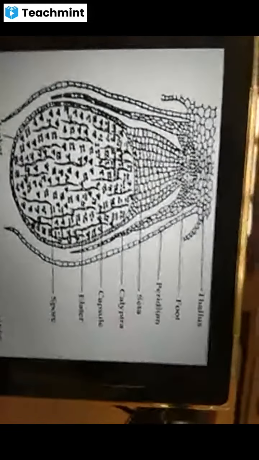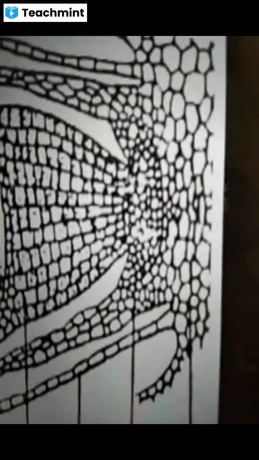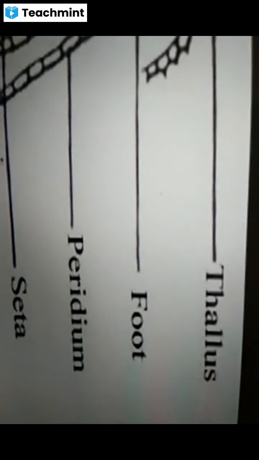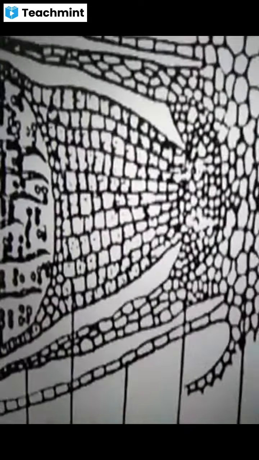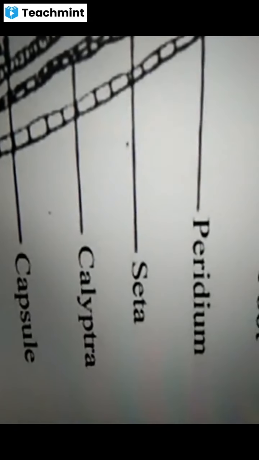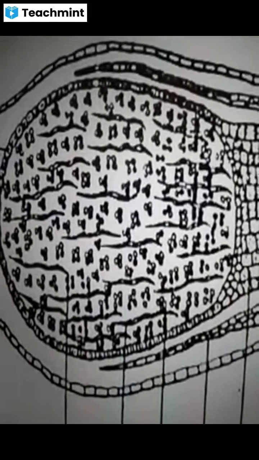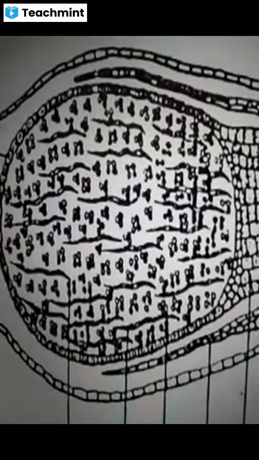And it shows three main regions. One is the basal region, called the foot region. You are observing, this is the foot region. The multicellular region, the stalk-like structure, is called seta. And the remaining globose region, the tip, is known to be capsule.